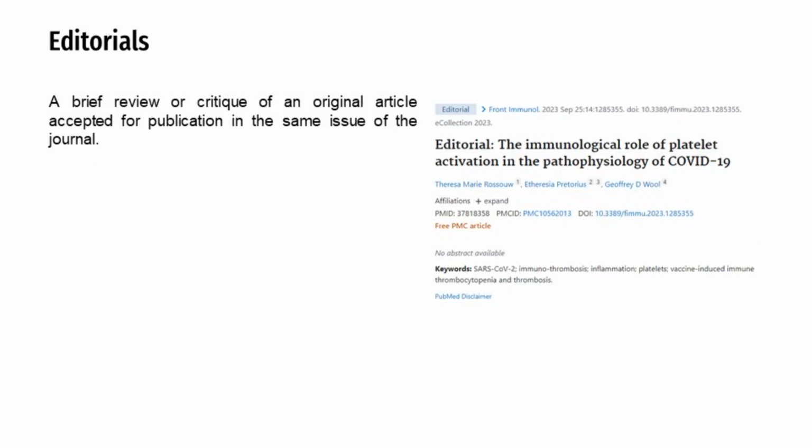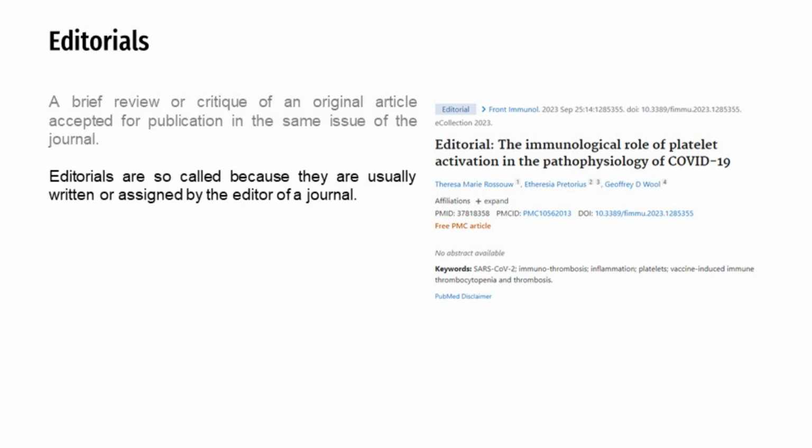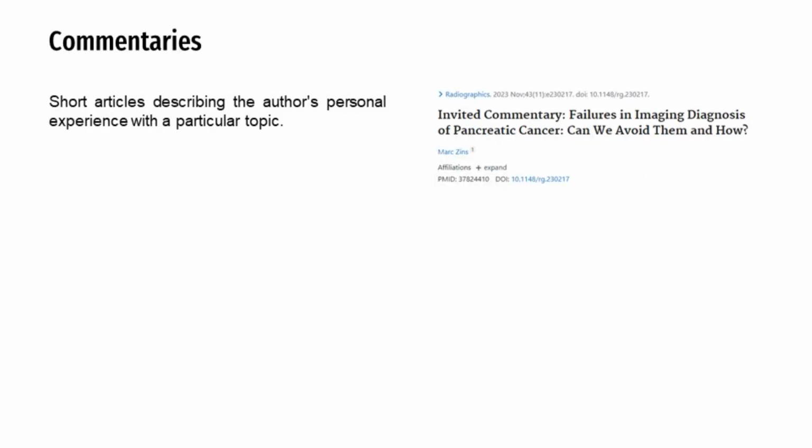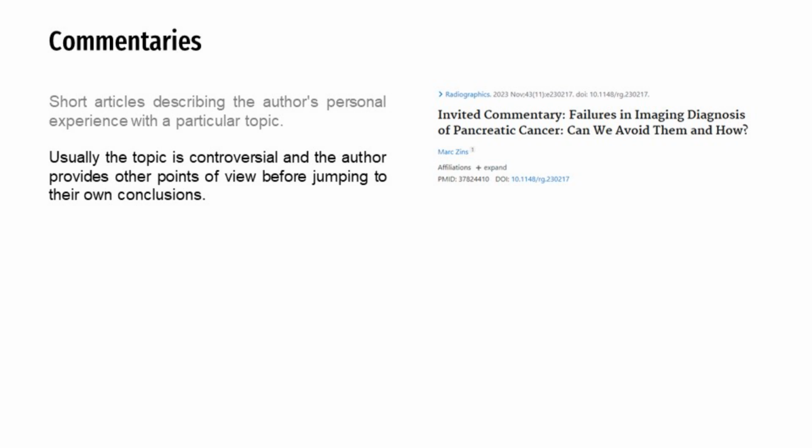Editorial articles most often take the form of a brief review or critique of an original article accepted for publication in the same journal issue. Editorials are called that because they are usually written or assigned by the journal's editor. Commentaries are short articles describing the author's personal experience with a specific topic. Usually, the topic is controversial, and the author presents different viewpoints before moving on to their own conclusions.